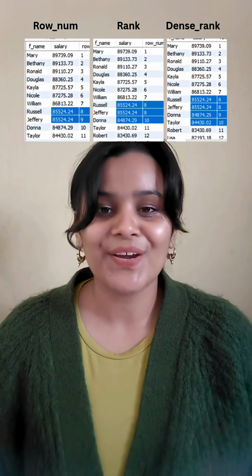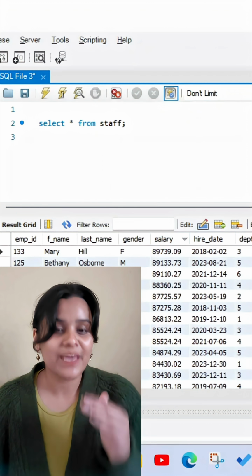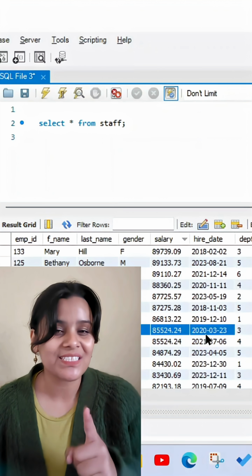If you ever get confused between row number, rank and dense rank, this 20-second visual will fix it permanently. Okay, so here's my table. If you can see here, there are some employees that have the same salary. So this table is perfect to understand the difference between these window functions. Now before stepping into the solution, let's just understand how to think about it.